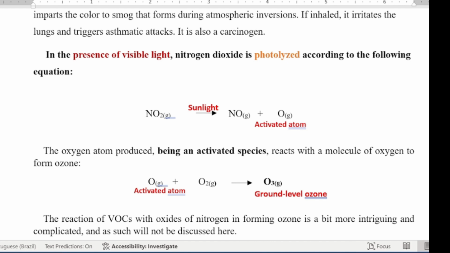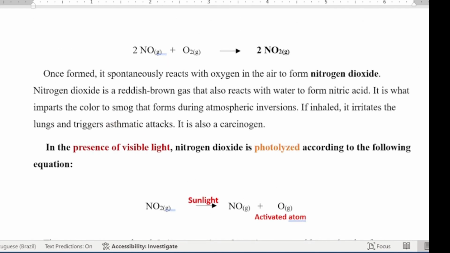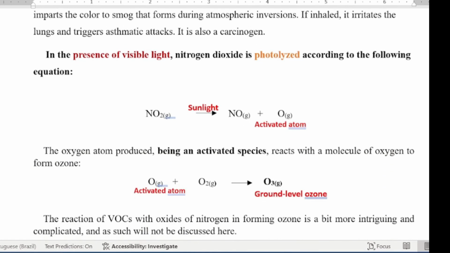So quickly, anytime you have any machine or any system that's working at very high temperature, it allows nitrogen to react to form nitric oxide. Once nitric oxide is formed, it gets changed into nitrogen dioxide. The nitrogen dioxide can get photolyzed to produce nitric oxide and oxygen. Once this is formed, it quickly reacts with oxygen to produce ground-level ozone.